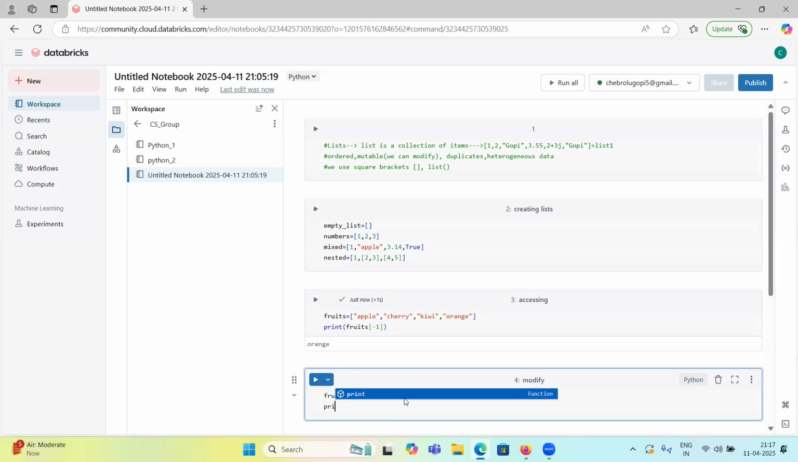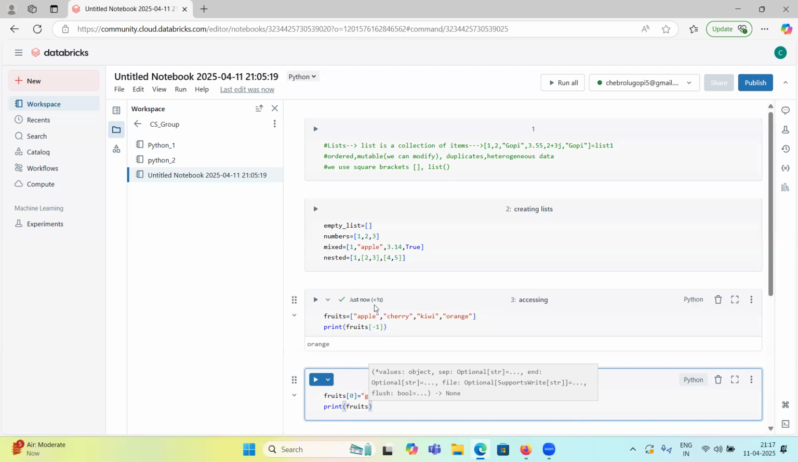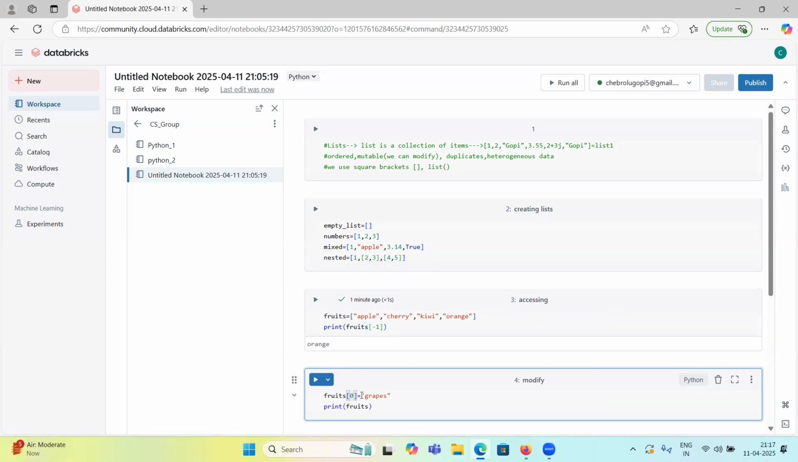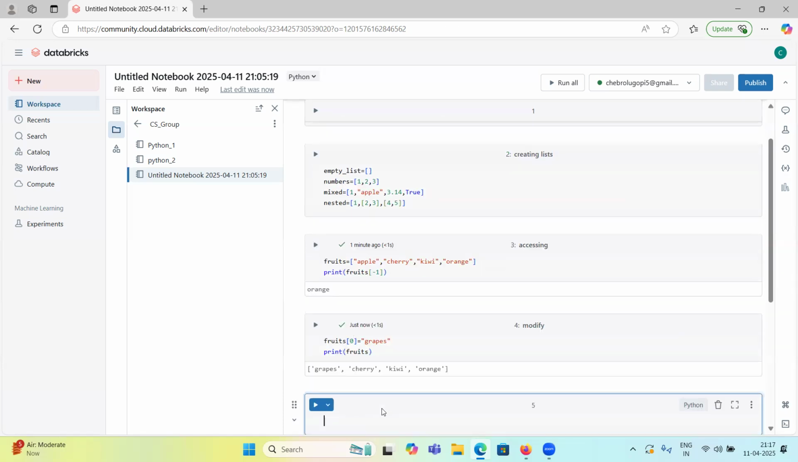Now try to print the fruits list. The original list is apple, cherry, kiwi, orange. Now I modified the first item. How can we modify? On top of this list we can access the first item using indexing, the zeroth position, and now it will be grapes. Let's see whether it is changed or not. See here, the original list is apple, cherry, kiwi, orange. Now we assigned the first item to grapes, so now it is grapes, cherry, kiwi, orange.